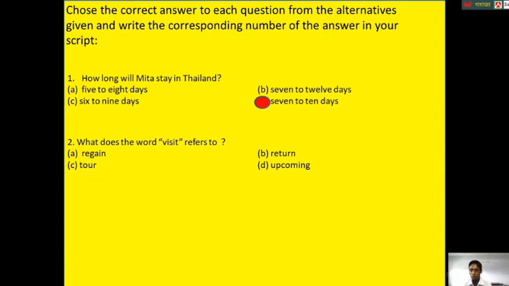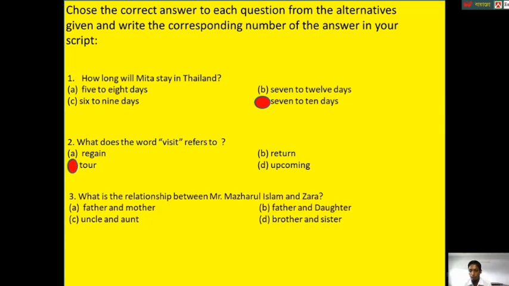Second question. What does the word visit refer to? A. Resign. B. Return. C. Tour. D. Upcoming. What is the correct answer? Yes, the correct answer is C. Tour. Third question.